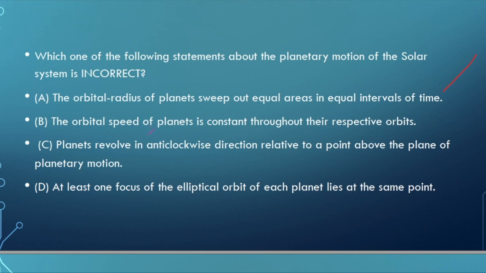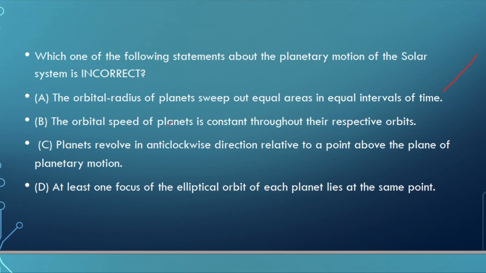Then C, planets revolve in an anti-clockwise direction when viewed from a point above the plane of planetary motion. It's correct. Most planets revolve anti-clockwise, but some planets like Venus and Uranus move in the clockwise direction. Now D, at least one focus of the elliptical orbit of each planet lies at the same point. Yes, again it's true. It's Kepler's first law. Now let's check B.